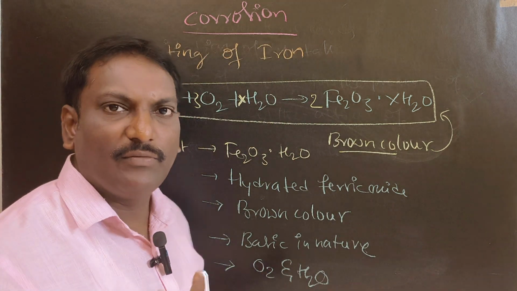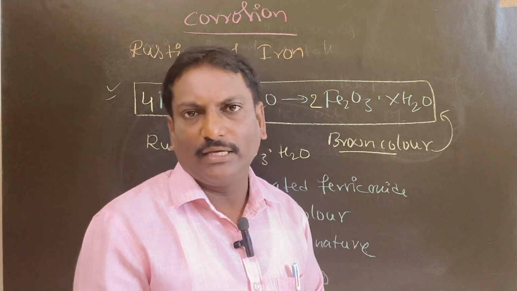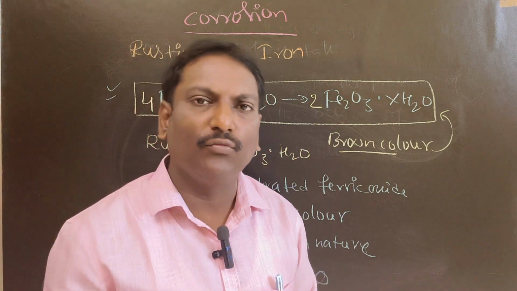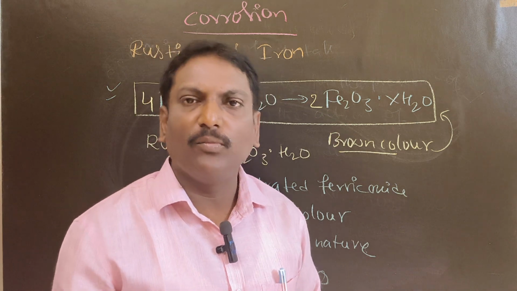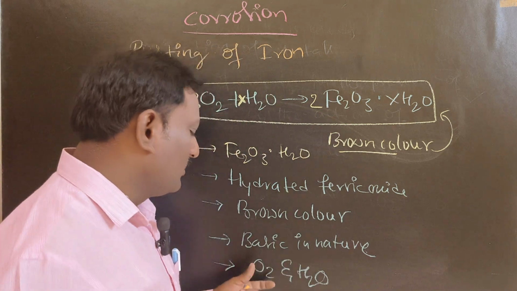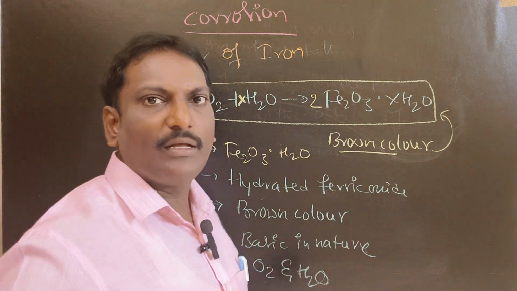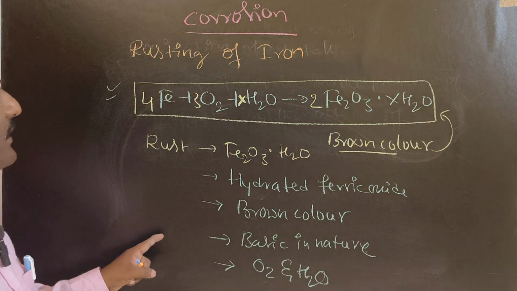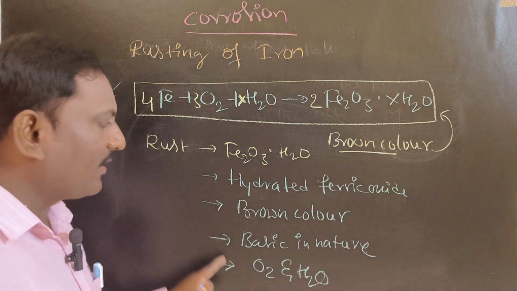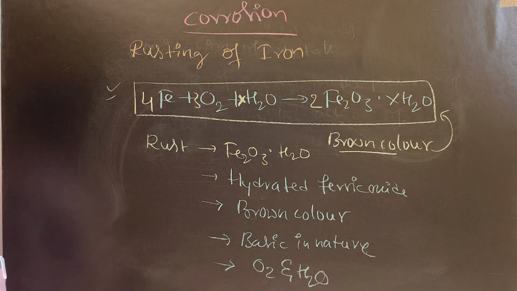Instead of oxygen, you may get a question in the exam where they give air. Air is nothing but oxygen, water is nothing but moisture. You can write anything: oxygen and water, air and moisture. So these are a few points regarding rusting of iron. Right. Next one.